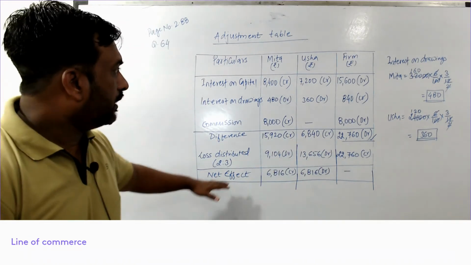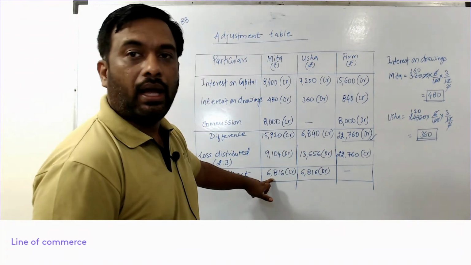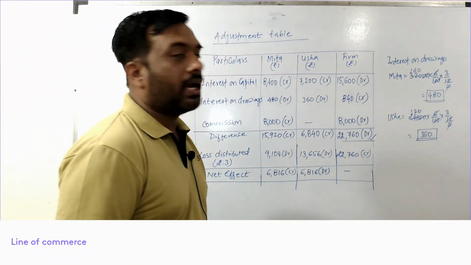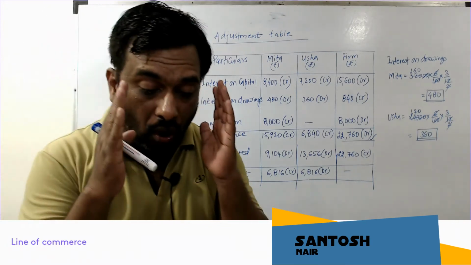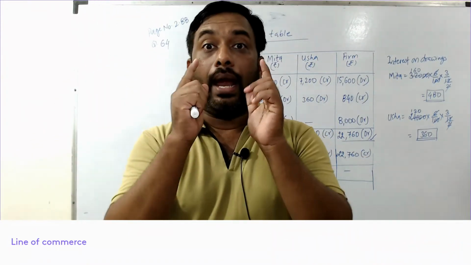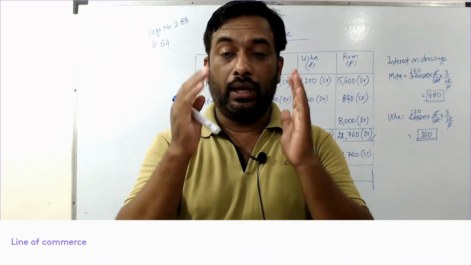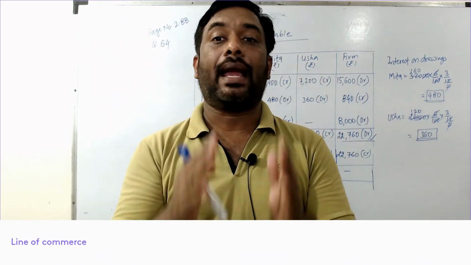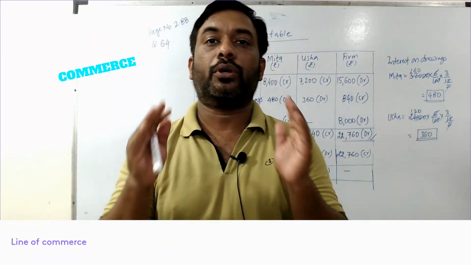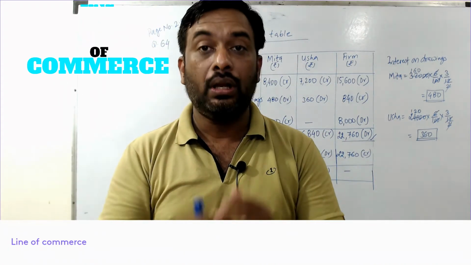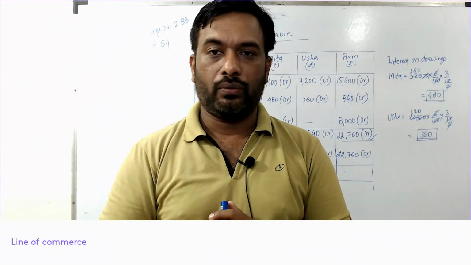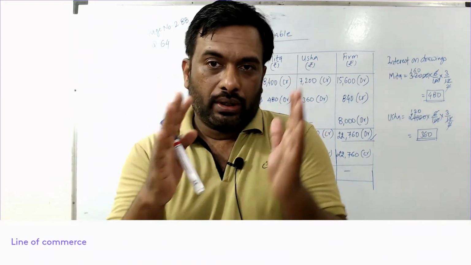Now if you see here, Mita is a credit, you have to give a credit to Mita, and Usha has to be debited. Now please always check the question before passing the entry, before writing the entry. Is the question on fixed capital or not? We need to check that. This question is not on fixed capital, because if the question is on fixed capital, then you need to pass the entry using partner's current account. Okay, now let us see the entry.